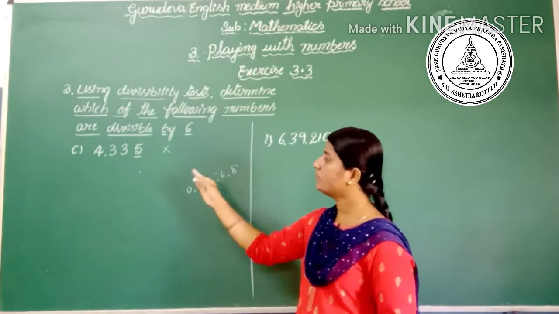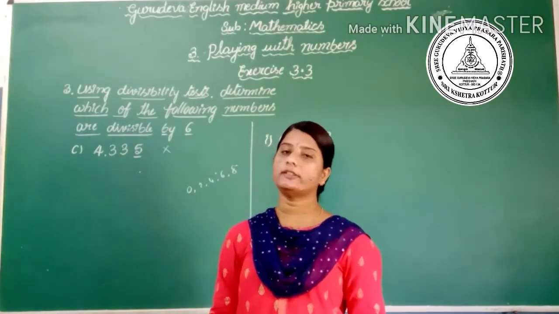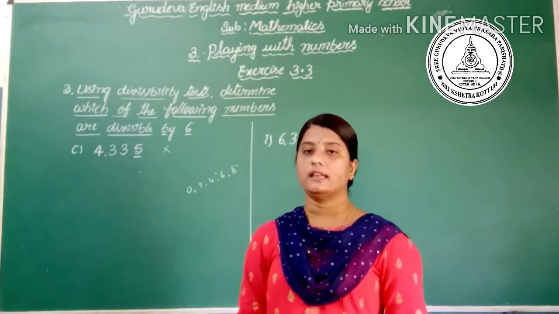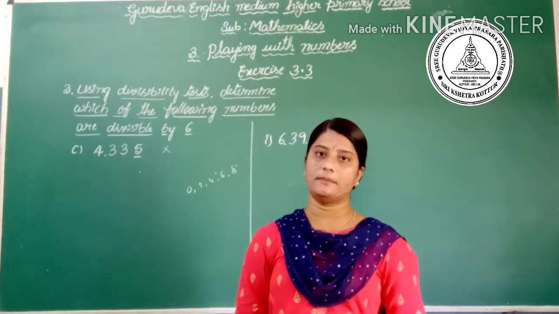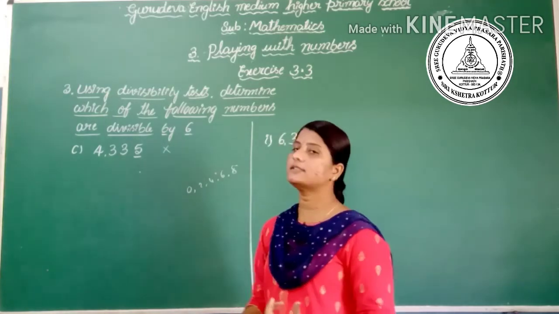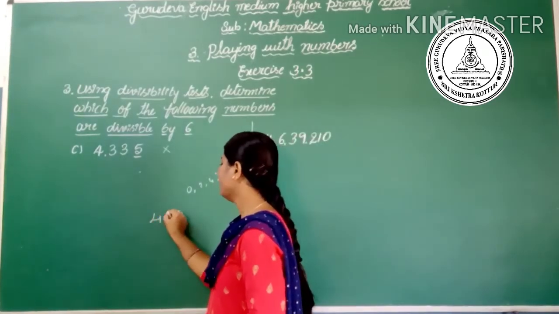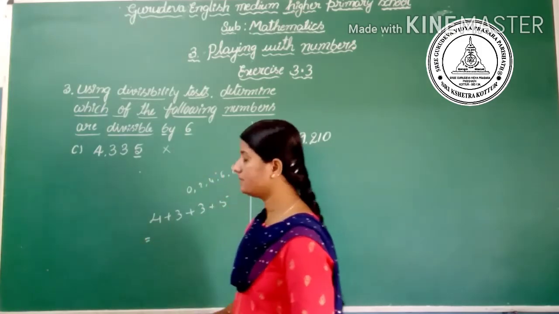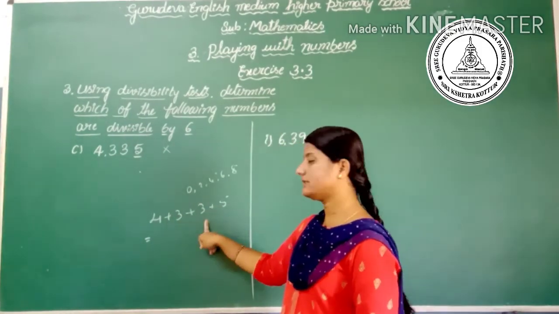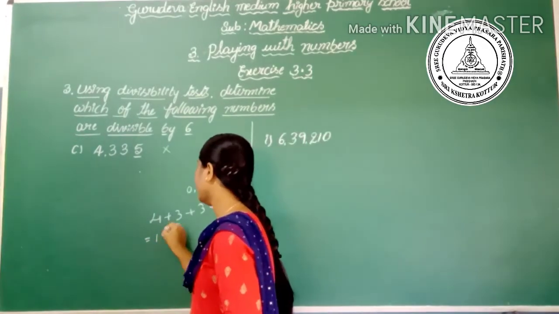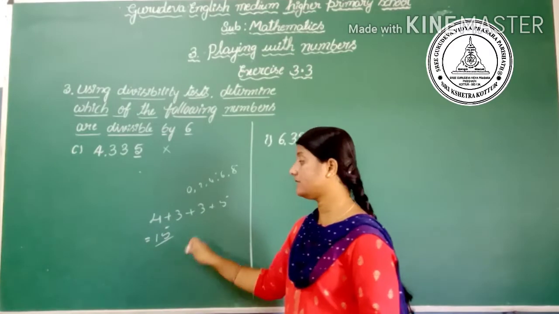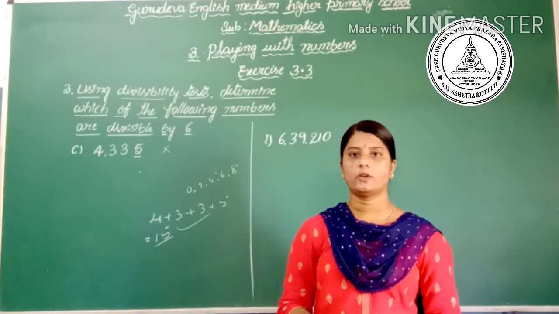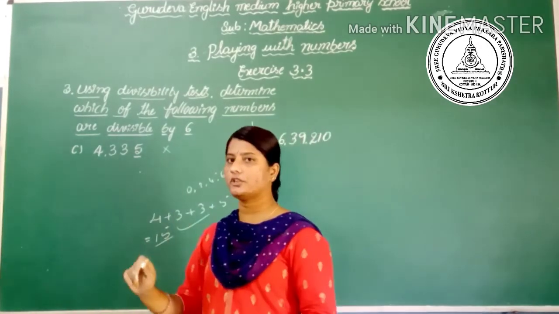Okay, yes, and also the divisibility by 3. What it says is, the sum of the digits of a given number is a multiple of 3 or divisible by 3. Is it? Yes, see here what is the sum of the digits: 4 plus 3 plus 3 plus 5. What is the sum here? 4 plus 3 is 7, 7 plus 3 is 10, 10 plus 5 is 15. Yes, 15 is a multiple of 3, 3 fives are 15, hence the whole number is divisible by 3. Okay, yes, let's write the solution here.